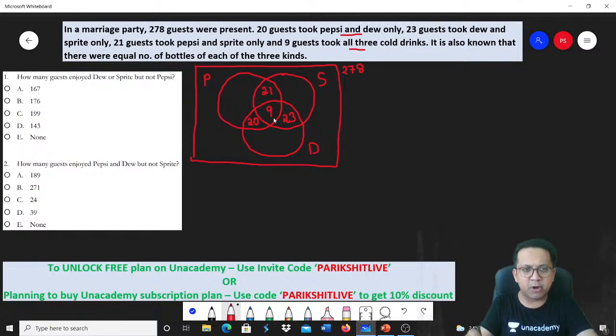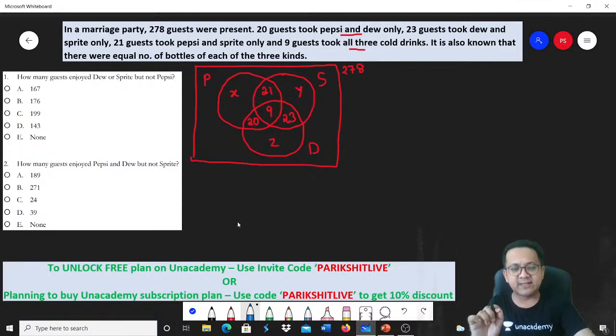It is also known that there are equal number of bottles of each of the 3 kinds. Now this I don't know. How many like only Pepsi? I'll keep it X. How many like only Sprite? Let's say Y. How many like only Dew? Let's say Z. So can I say, if you add up all the values inside the circles, it has to add up to 278.